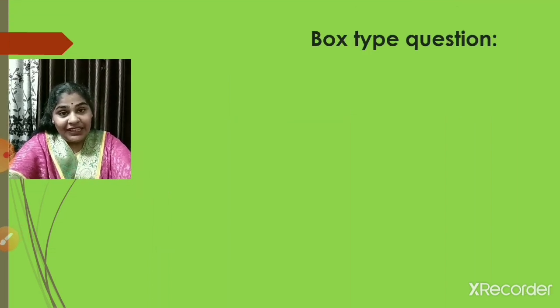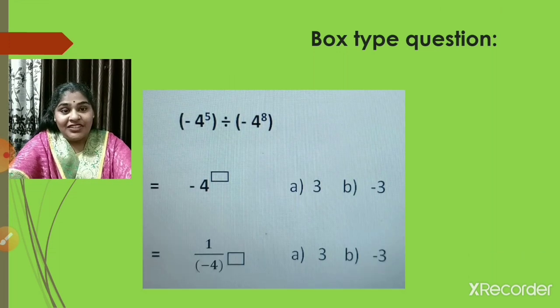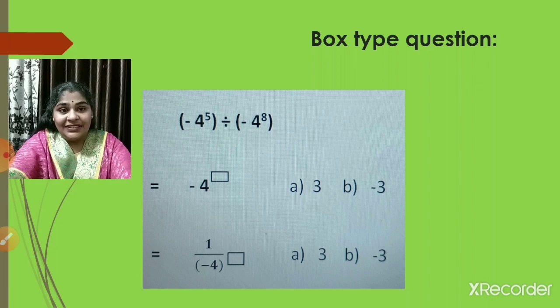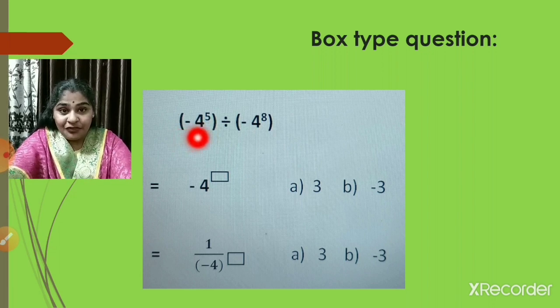Now very important, that is box type questions, children. So this is the first example of box type, that is -4 raised to 5 divided by -4 raised to 8.